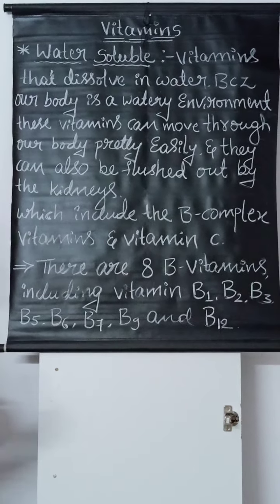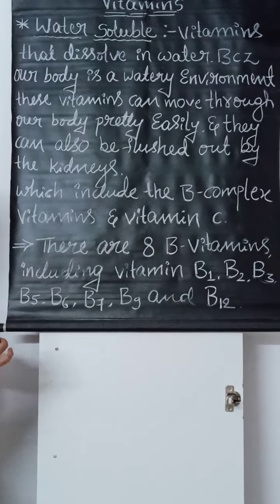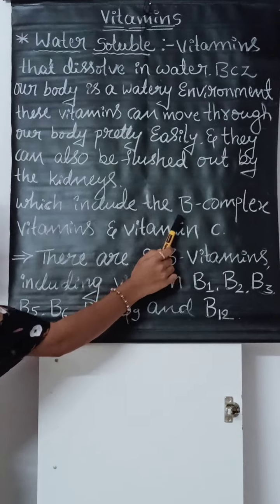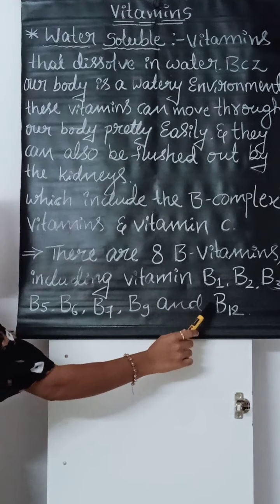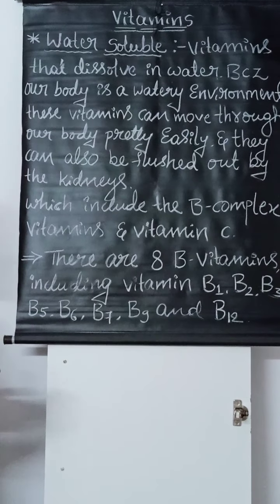They include the B complex vitamins and vitamin C. Fat soluble vitamins are A, D, E and K, but water soluble vitamins include the B complex vitamins and vitamin C. In total there are 8 B vitamins: vitamin B1, B2, B3, B5, B6, B7, B9 and B12. These come under water soluble vitamins.